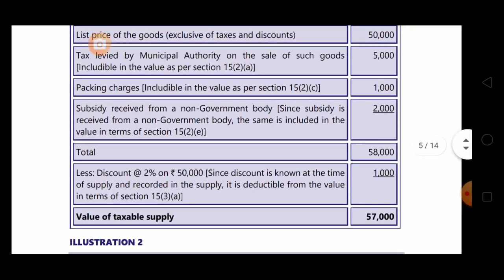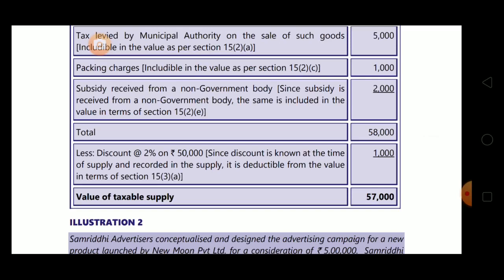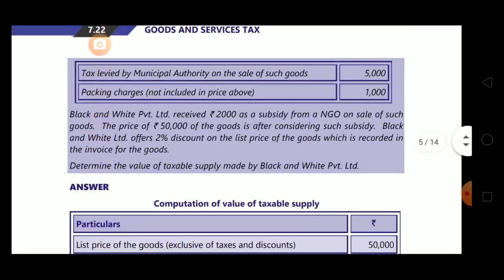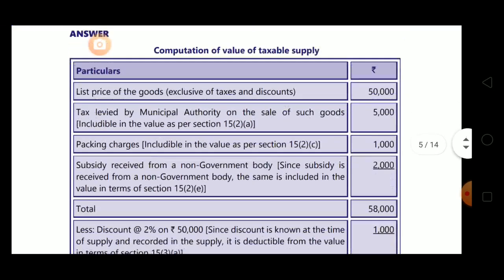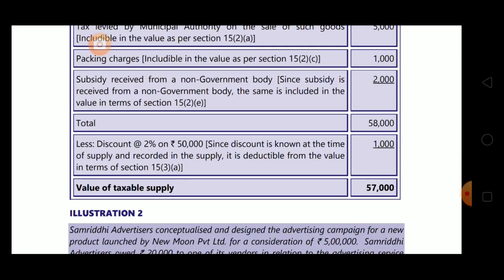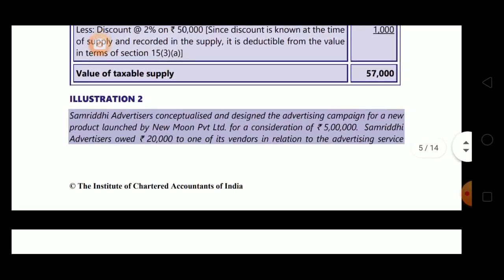Now discount, less discount at the rate of 2% on 50,000. Since discount is known at the time of supply and recorded in supply, it is deductible from the value in terms of section 15 subsection 3 clause A. Read this line again. Black and White Limited offers 2% discount on the list price of goods, which is recorded in the invoice for the goods. Which is recorded in the invoice means it is known at the time of supply. So we are deducting this. 1000 is deducted, so value of taxable supply comes to 57,000. It's very simple. Hope it's clear.